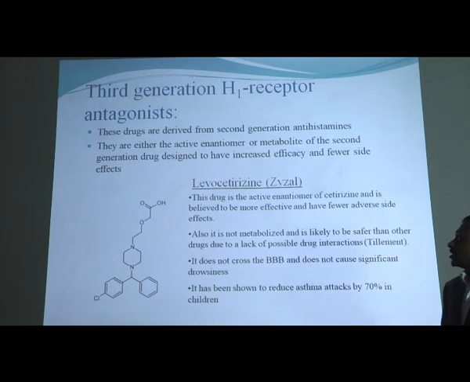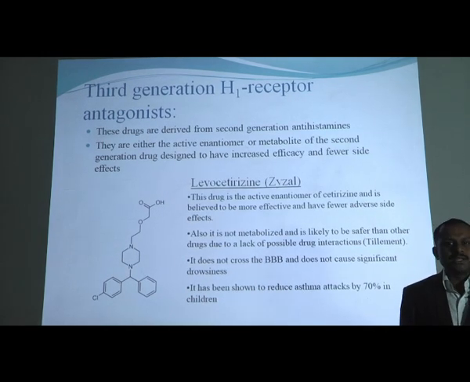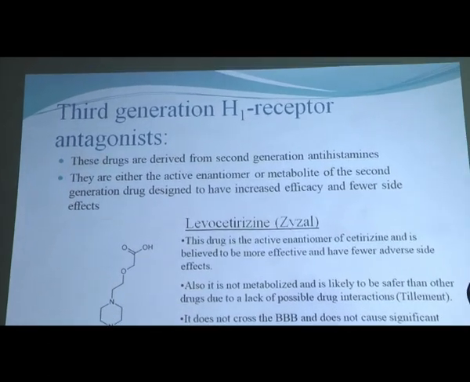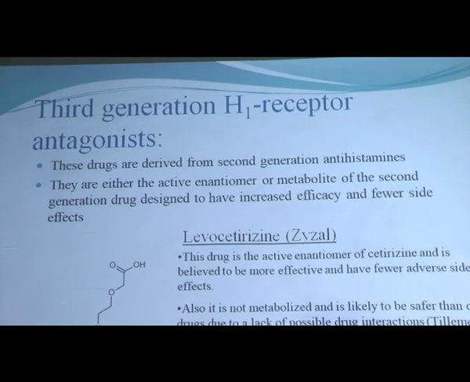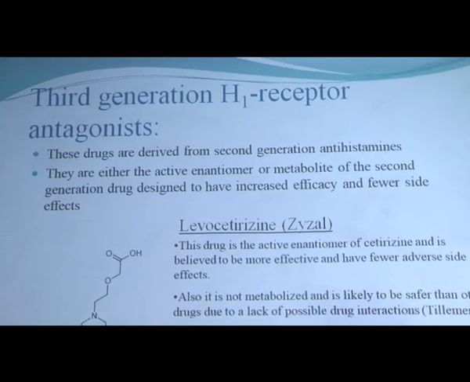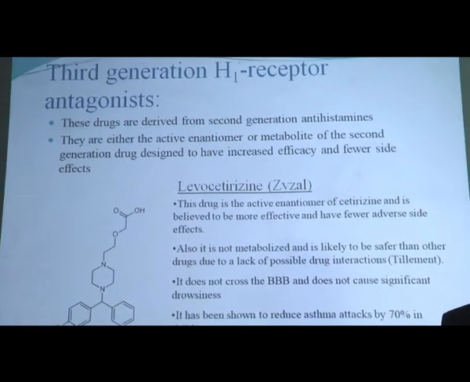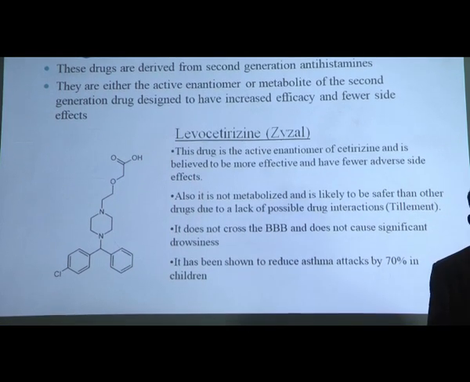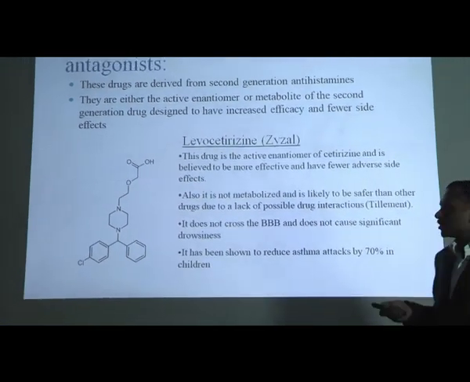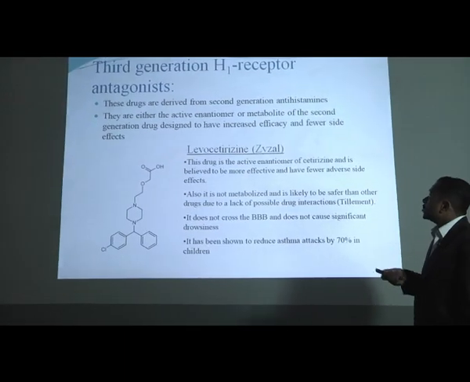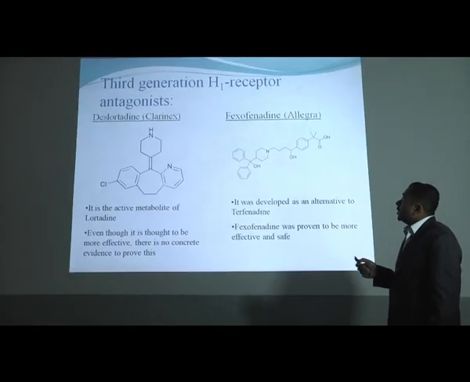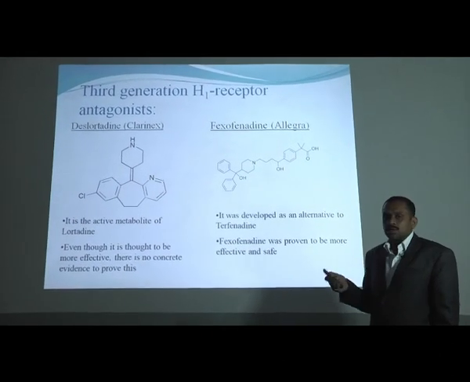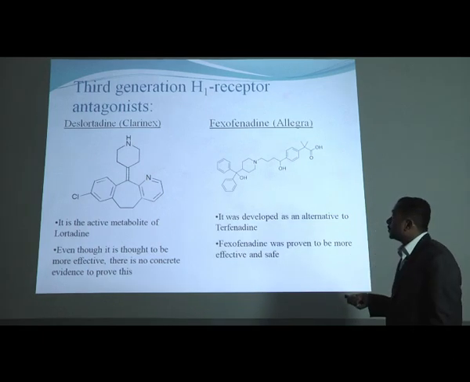Then the third generation H1 receptor antagonists. Basically these are not sedative in action, they are only used as antihistaminics. The first generation is somewhat sedative, the second generation less sedative, but the compounds of the third generation are non-sedative in action. An example is levocetirizine, the modified form of cetirizine, a second generation antihistaminic. Levocetirizine is used as a third generation H1 receptor antagonist. Then the next ones are desloratadine and fexofenadine. These are also drugs from this category.